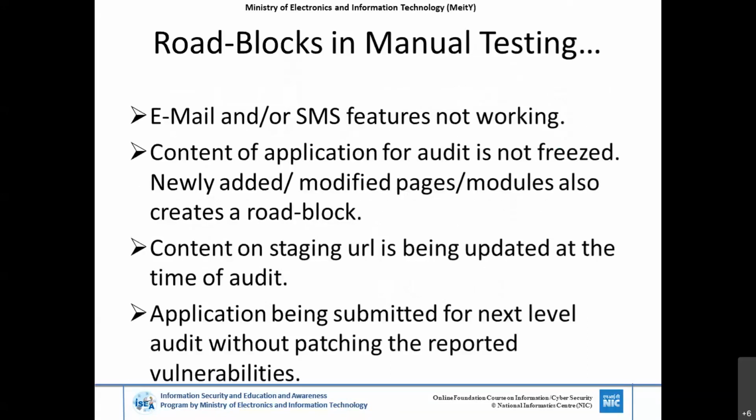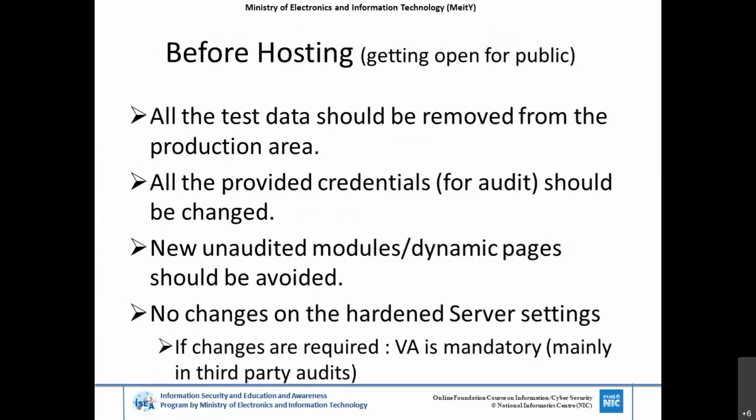Under manual testing, the same issues apply. Email and SMS features may not be applicable all the time, because spam mails or spam SMSs can cause issues. And staging URLs are updated at the time of audit. Consider that a patch is being prepared by the end user. If you are continuously updating the system, that may disrupt the manual auditing process. So we have to ensure before hosting that all your applications perform as per your desired processes, and that the server is also properly hosted and hardened for production capabilities.